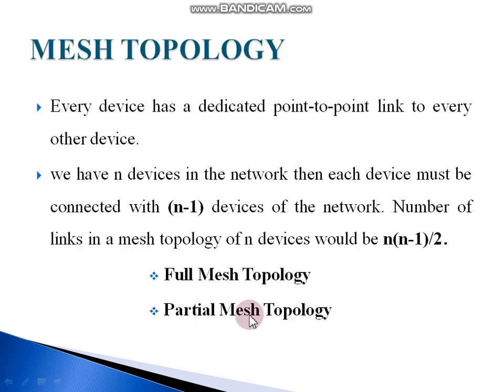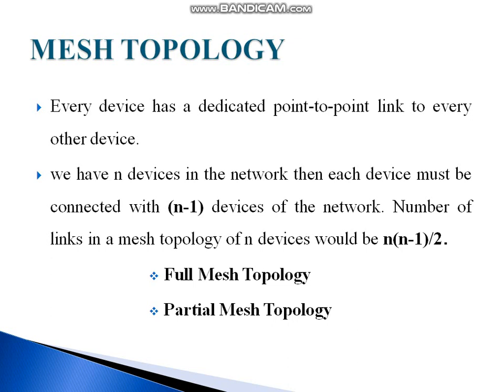There are two types of mesh topology: one is full mesh topology and another is partial mesh topology. In full mesh, each computer is connected to all the computers available in the network. In partial mesh topology, a computer may connect with not all but certain computers with which it communicates frequently.